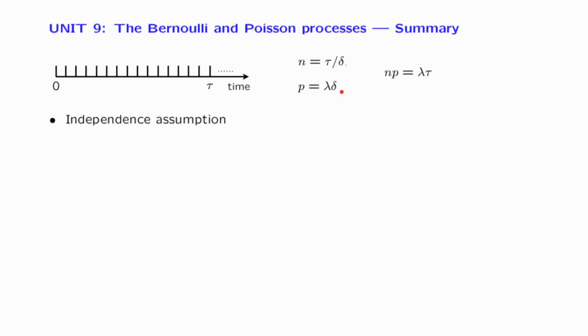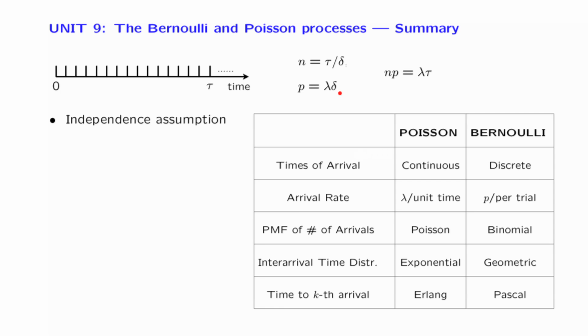For both of these processes, we looked at various statistical properties. We are interested, for example, in the number of arrivals during a time interval. For the Poisson process, this random variable has a Poisson PMF, whereas for the Bernoulli process, we know that it has a binomial PMF. Particularly interesting is the time until the first arrival, or more generally, the time between two consecutive arrivals. In the Poisson process, it has an exponential distribution. It's a continuous random variable, whereas for the Bernoulli process, it has a geometric distribution.